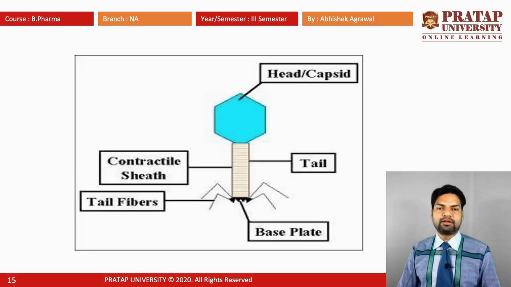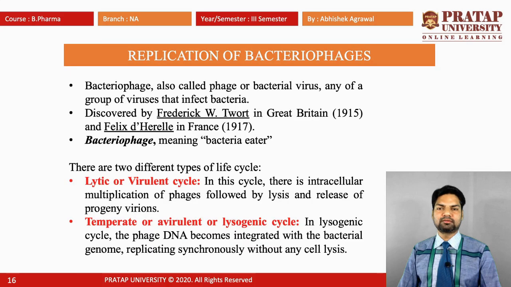This is a picture of the complex virus. This is the head, hexagonal shape, and the cylindrical tail. It is made of the contractile sheath and the tail tube, and at its base is the pin and the 6 fibers called the tail fibers.